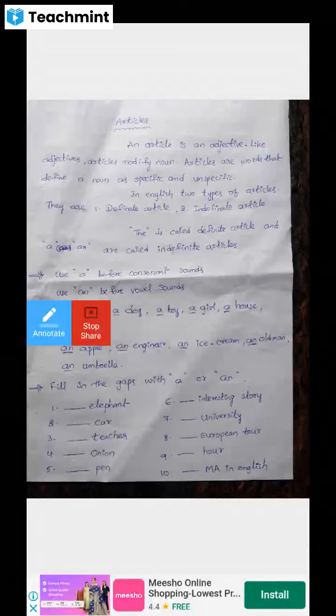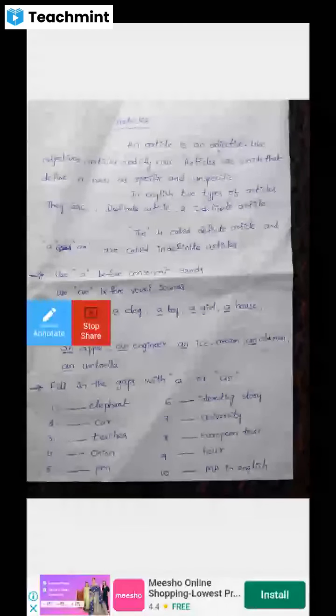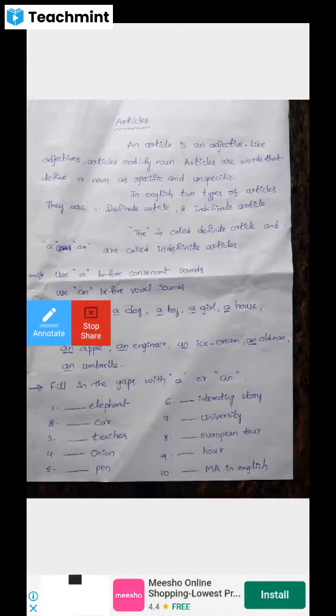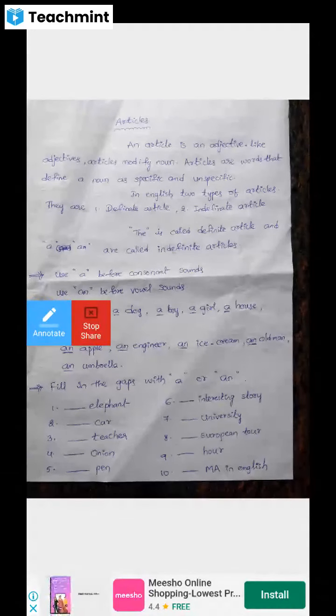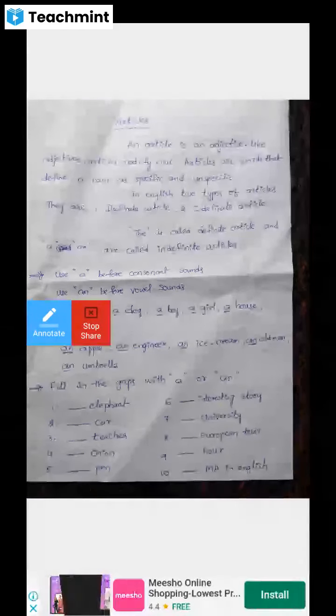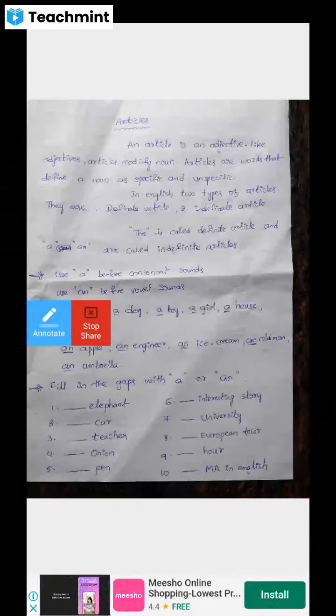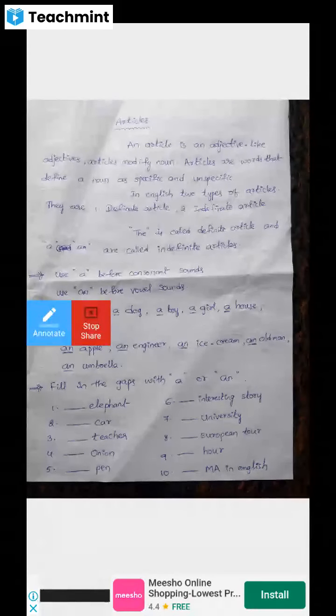Adjectives denote qualities of a noun, quantities of a noun, colors and ordinals. They tell us more about a noun or pronoun in a sentence. Articles are words that define a noun as specific or unspecific, that is, particular and unparticular.